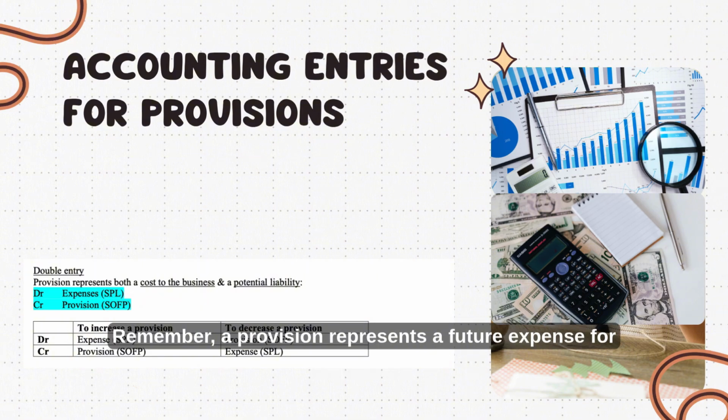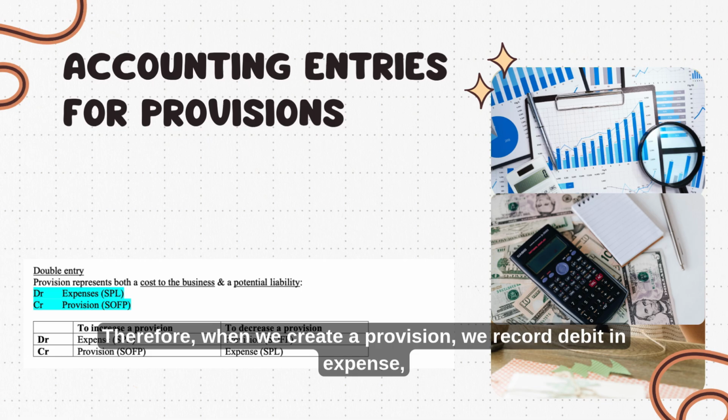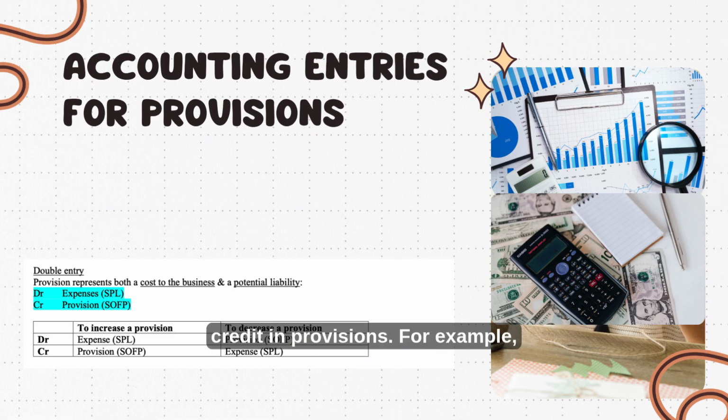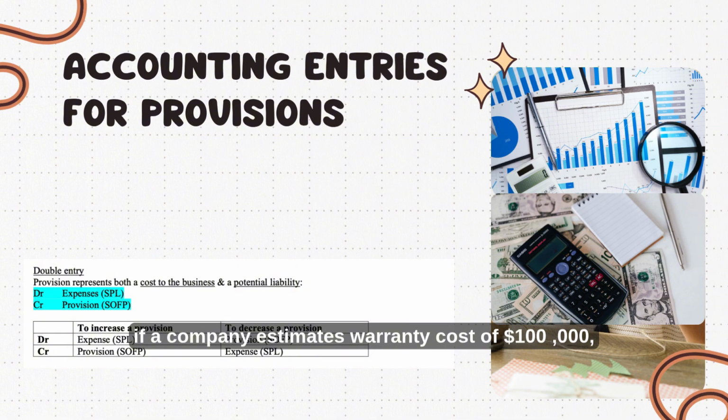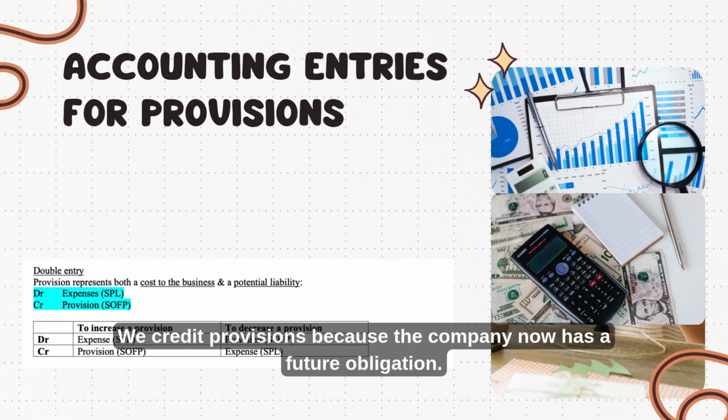Okay, now let's take a look at the double entry for provisions. Remember, a provision represents a future expense for the business, a future liability that the business expects to pay. Therefore, when we create a provision, we record debit expense, credit provision. For example, if a company estimates warranty cost of $100,000, then the debit is the warranty expense, the credit is provision for warranty. Why? We debit expense because warranty repairs are a cost of making sales. We credit provision because the company now has a future obligation.